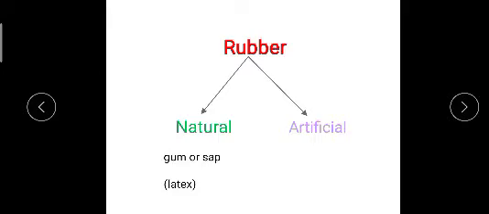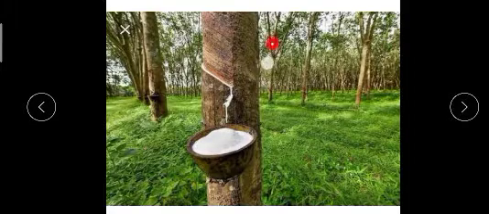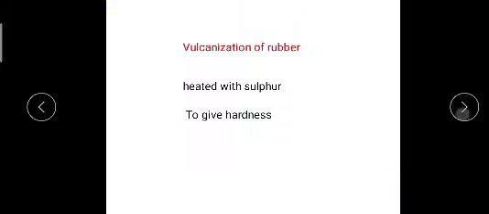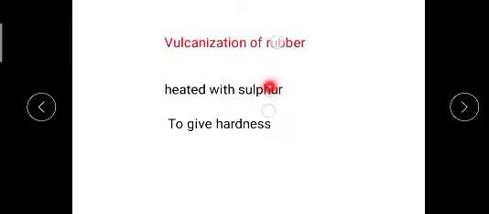You can see here the rubber trees, and through this cut we obtain the gum or sap and collect it in a pot. So in this way we do this.